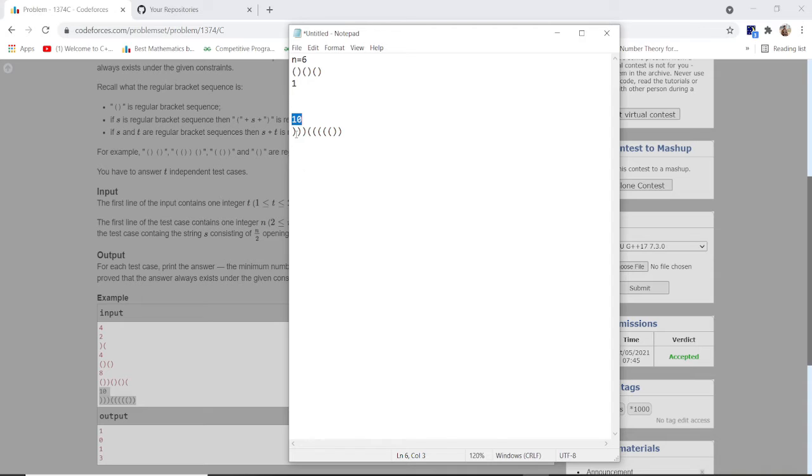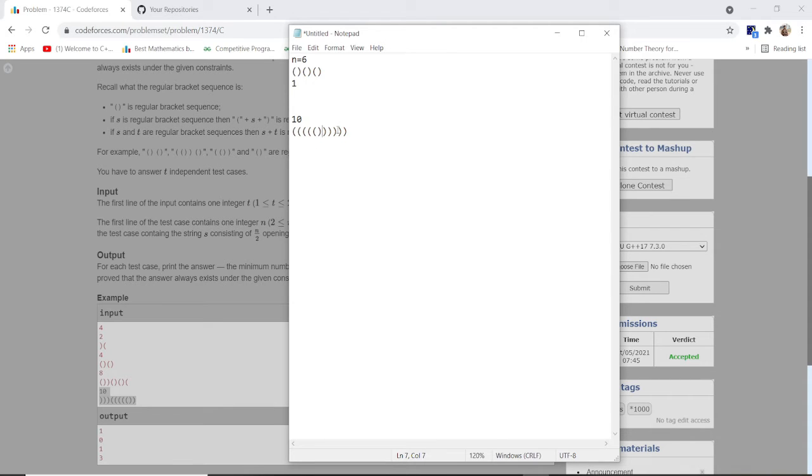Now as you can see, this is not a regular bracket sequence, right? So if I take these 3 opening brackets to the first, then it will be like this. So this is a regular bracket sequence. Or if I take these 3 closing brackets to the last, then it will be like this. So this is also a regular bracket sequence, right? I hope you guys get the point.